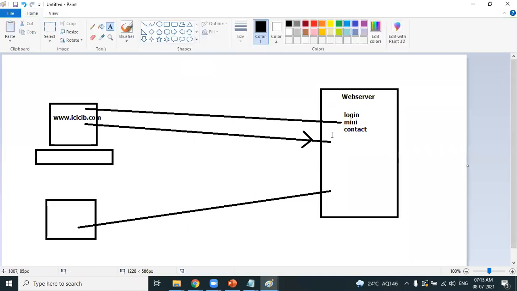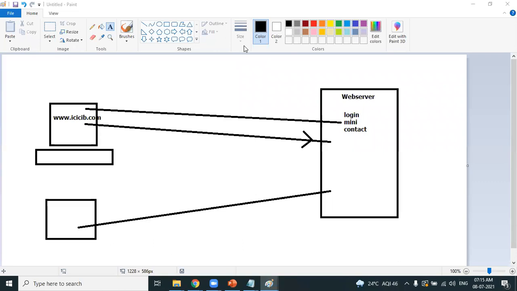So a web server is as simple as that. A web server is nothing but a program which accepts a request, and in response, it will deliver the pages. That's called a web server. A server is nothing but accepting the request and delivering the pages, isn't it, Dinesh? Am I clear in simple words explaining you the concept of web server?